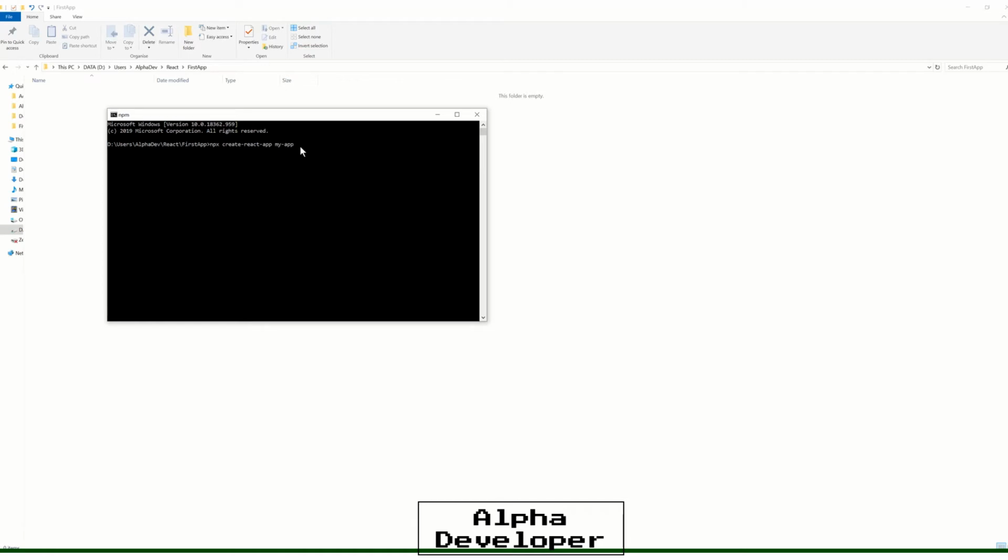And after I've done this, you will see slowly that it's going to get in touch with Node, and you will see that it's beginning to install the React app. There you go. It's downloading all the React files that it needs. Don't worry about them. We just want to get our template up and running, and all this is needed to get your template up and running. So we'll let this run.